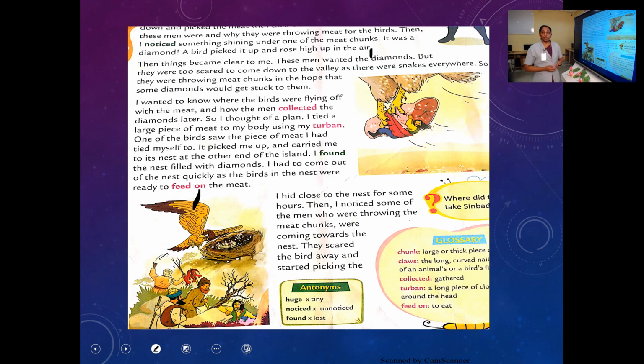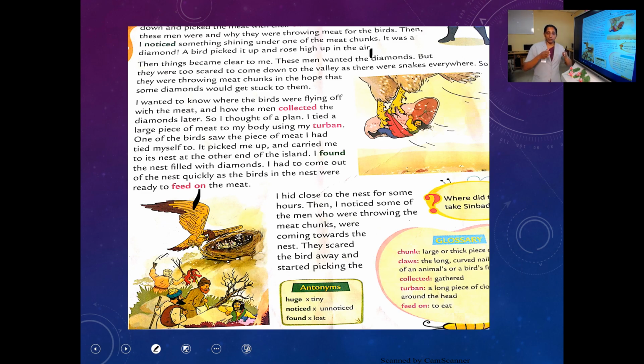Then things became clear to me. These men wanted the diamonds, but they were too scared to come down to the valley as there were snakes everywhere. So they were throwing meat chunks in the hope that some diamonds would get stuck to them. Yeah. Then Sinbad was just thinking about the happenings around. He understood these men wanted the diamonds.